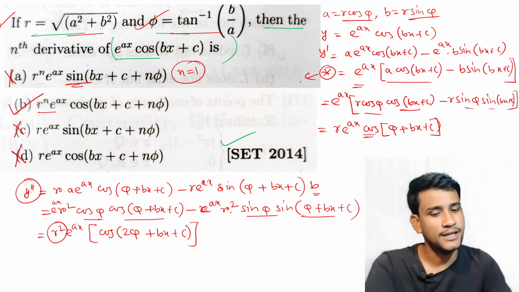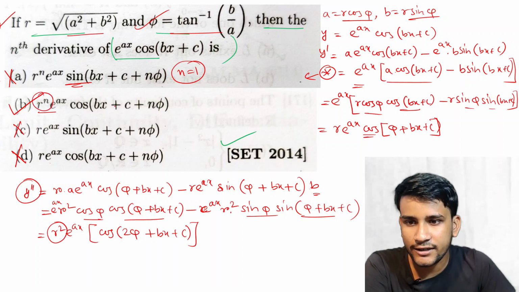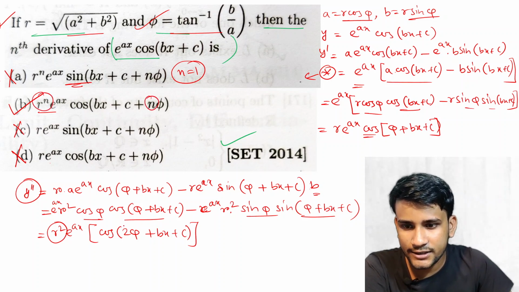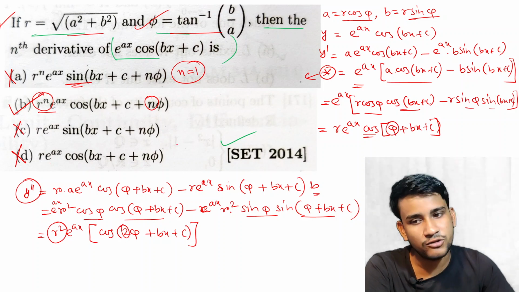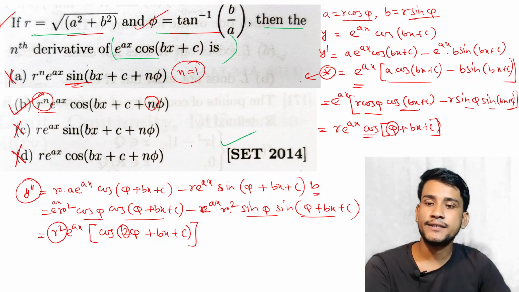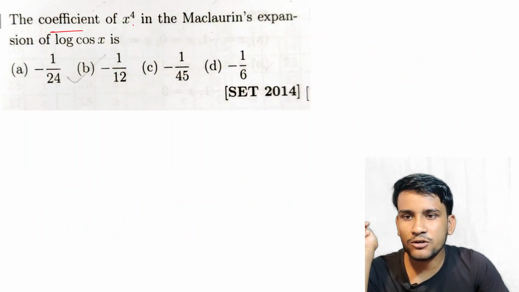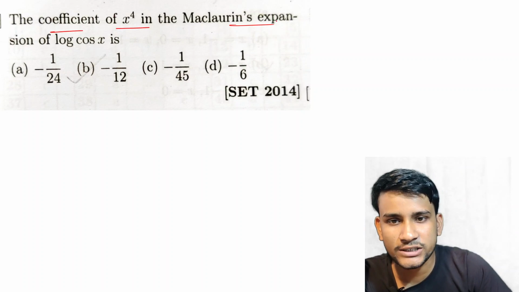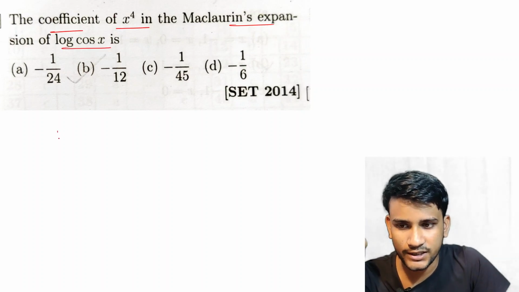Option B is correct, because it is r to the power n and here also n phi. Here it is 2 phi. For n equal to 1 it is only phi, n equal to 2 it is 2 phi, for n equal to n it is n phi. Now the coefficient of x to the power 4 in the Maclaurin's expansion of log of cos x, which is very easy.